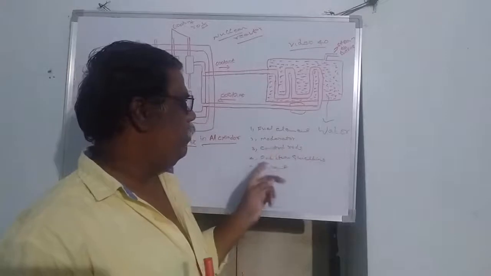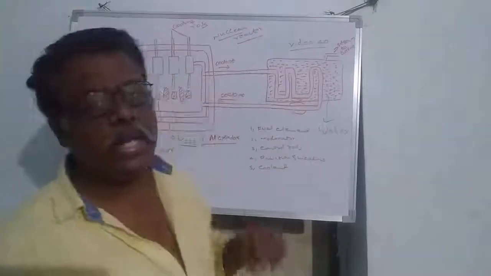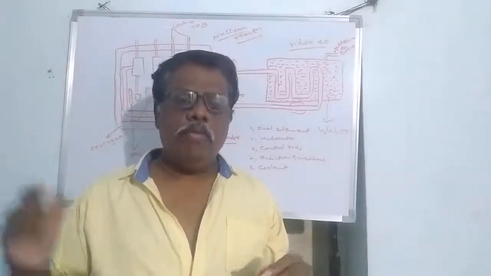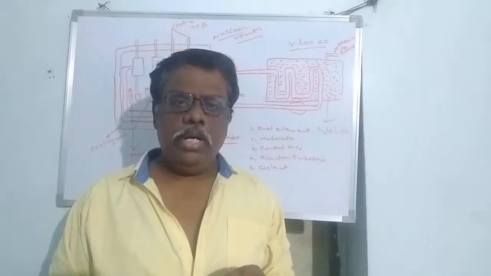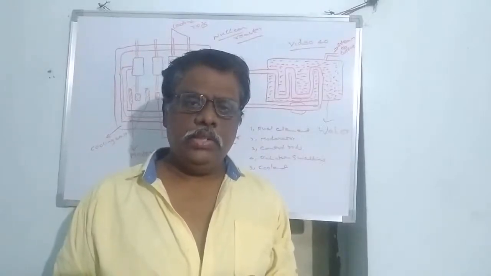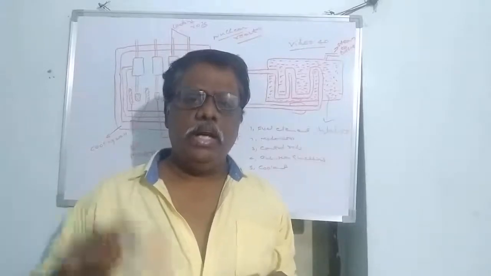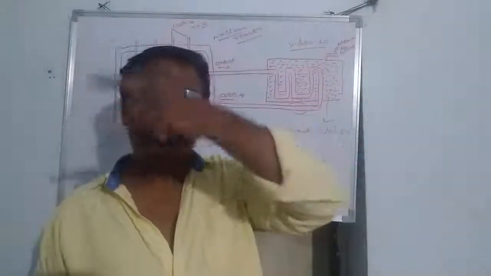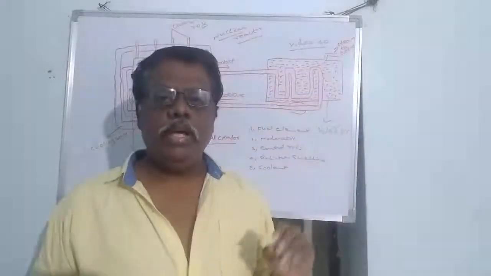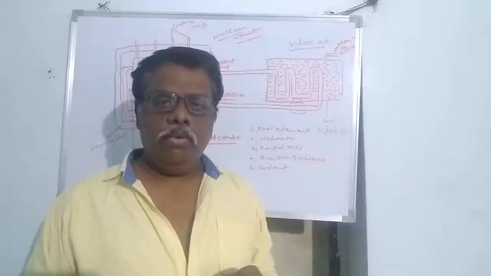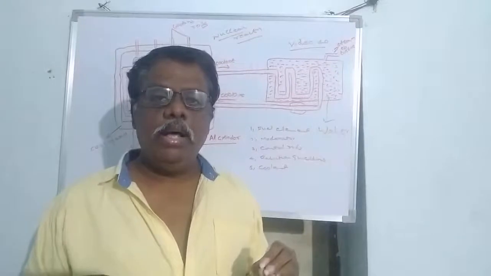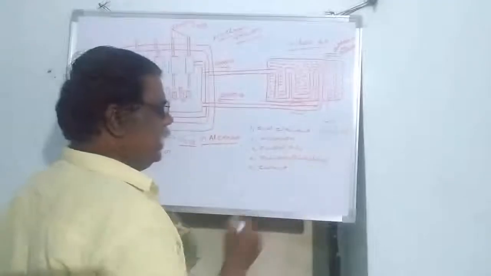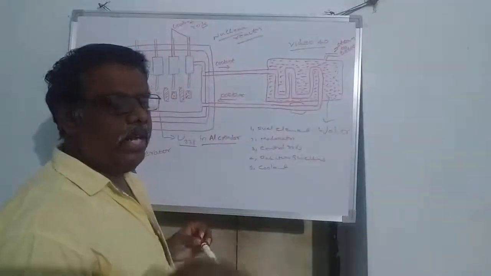Radiation shielding. In the nuclear reactor, when there is a chain reaction, alpha, beta and gamma radiations are emitted. They may harm the operating persons. To protect the persons from these harmful radiations, a 10-meter thick wall of concrete or lead should be constructed around the core. It protects the persons who are operating from gamma radiations. That is called radiation shielding.